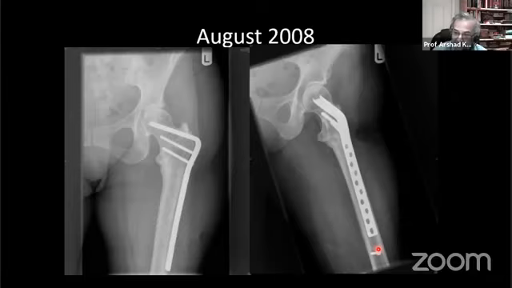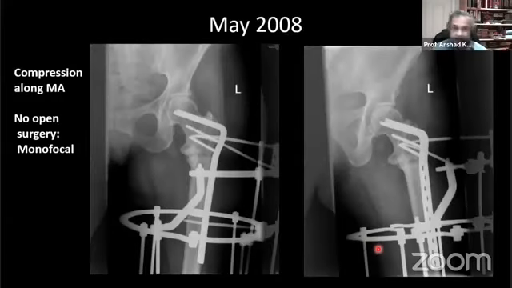So what did we do? Of all the operations she had had, what we did was incredibly simple. This is all we did. We did not do any open surgery. We just dynamized the plate by taking out all the screws percutaneously.